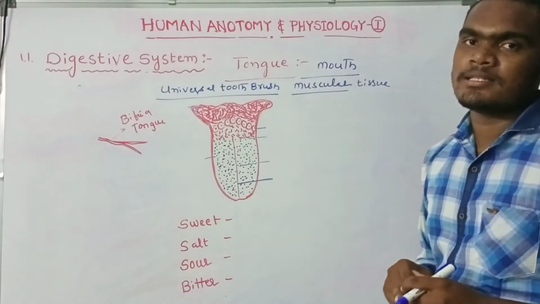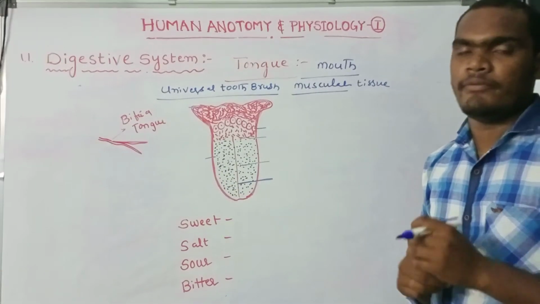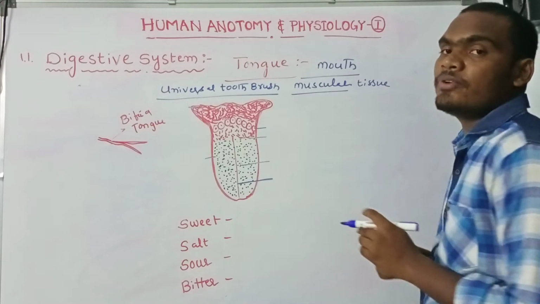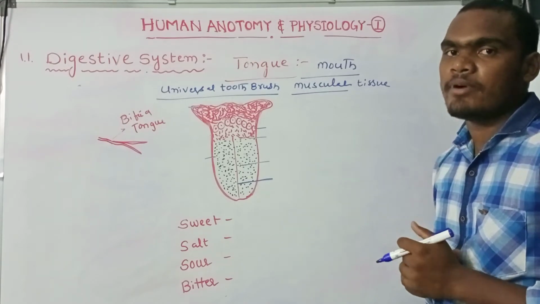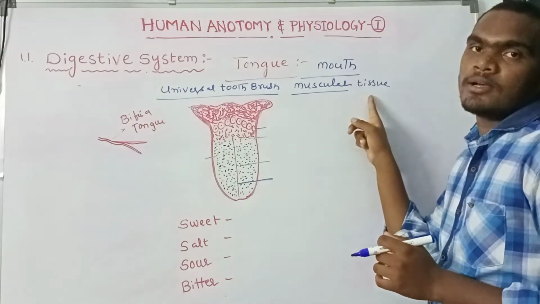So the tongue is very important for us, for food digestion with saliva and muscular movement.